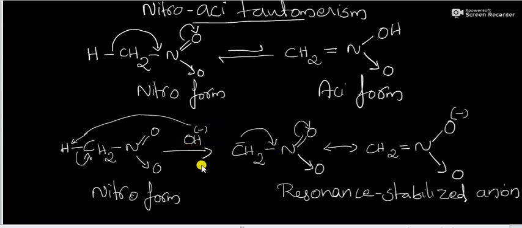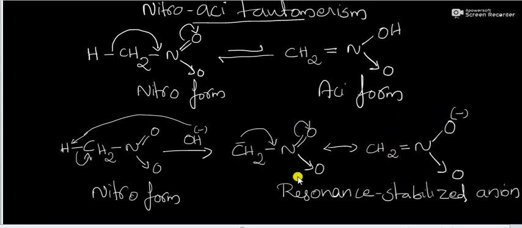Here OH minus, that is the base, can attack the CH2 carbon and hydrogen is replaced, and this bond will shift to this carbon and it will be converted into the anion CH2 minus N double bond O. This negative charge can shift to this bond and the double bond will shift to this oxygen and it will be converted into this structure.